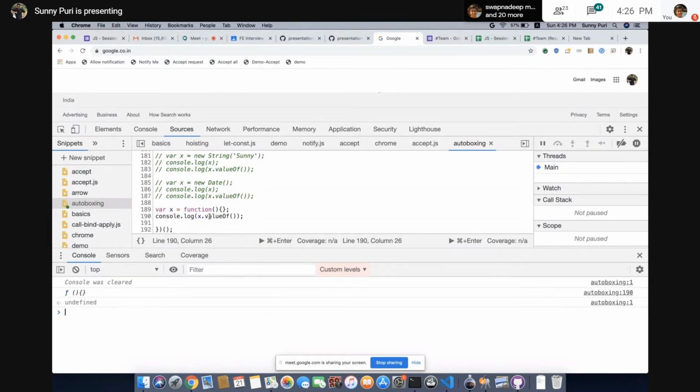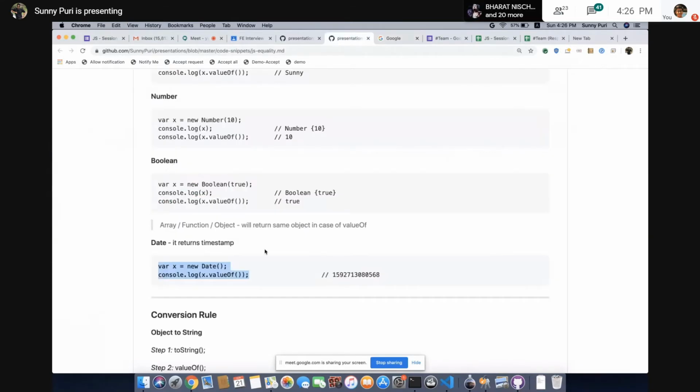In case of an object, it will give you the same object. In case of arrays, it will return the same array. It is not removing the brackets. It is the same thing in case of arrays, functions and objects.